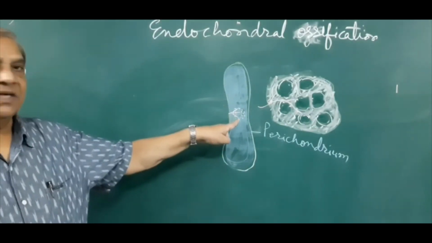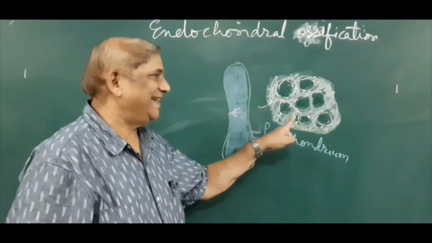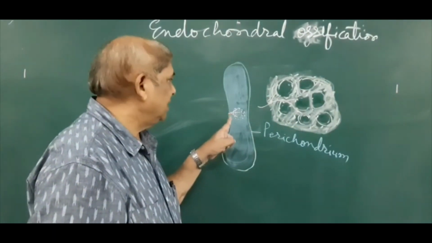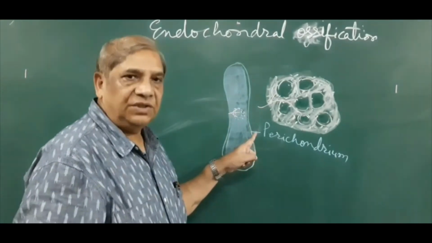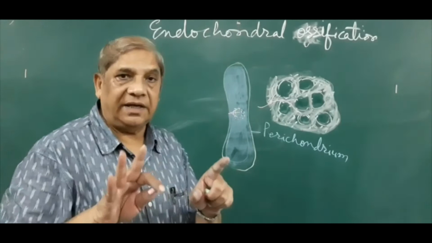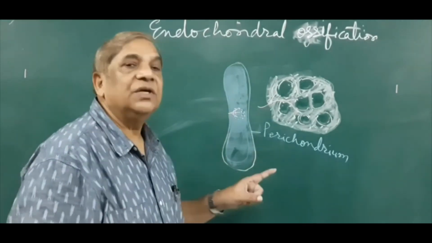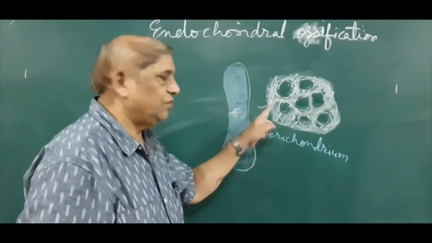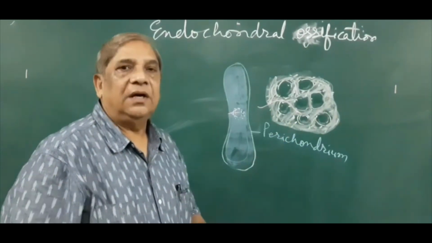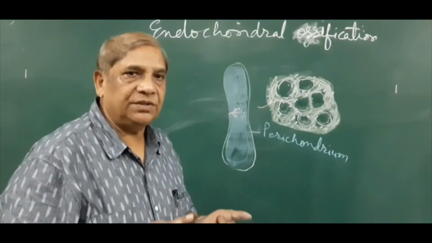And along with them, they will bring some of the cells present in the cellular layer of the perichondrium, deep to the fibrous layer, and these are highly potential cells. That means they have the capability to form various kinds of cells. These cells are called osteoprogenitor cells.